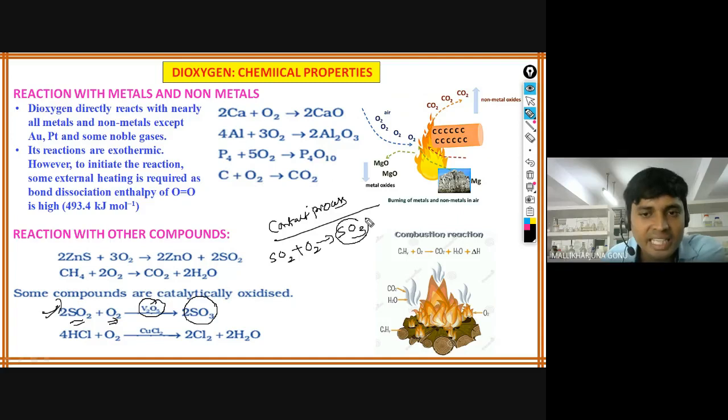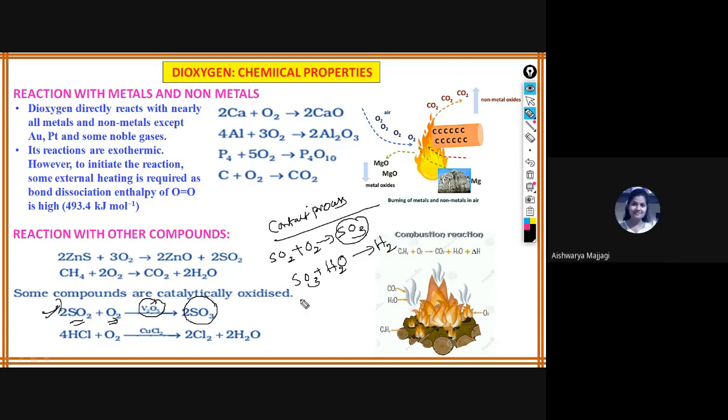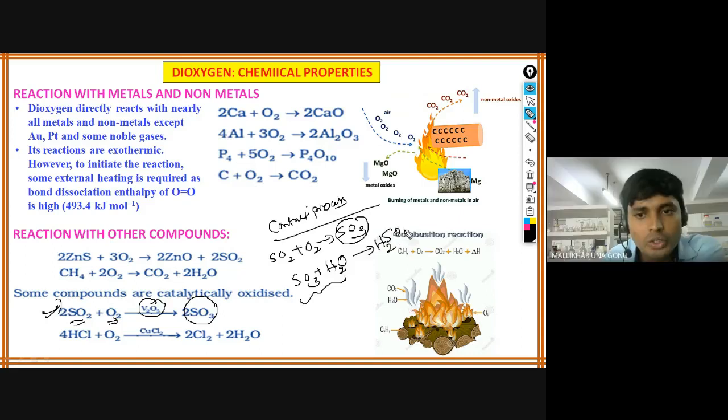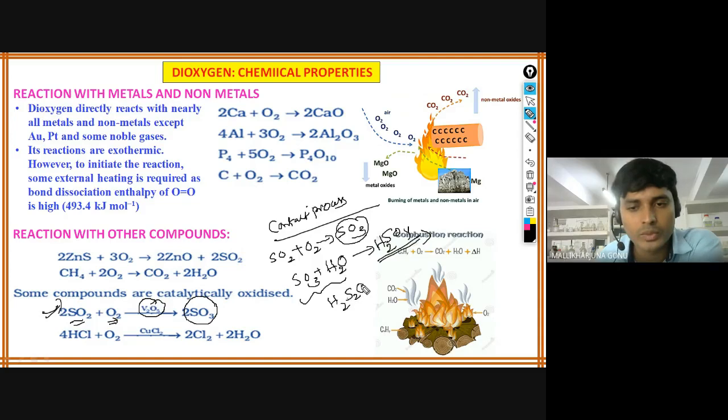This sulfur trioxide further reacts with water. So when you put it into the water, what happens here? What can be formed here, Vidisha? H2SO4, sulfuric acid. Okay, this is how the different steps will be there. That also you can go through in the textbook. Okay, in between H2S2O7 also will be formed. This is called oleum, H2S2O7.